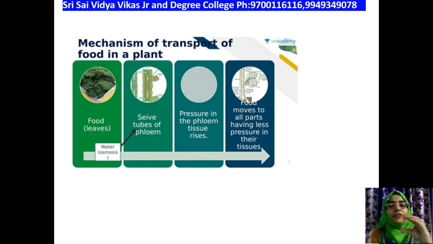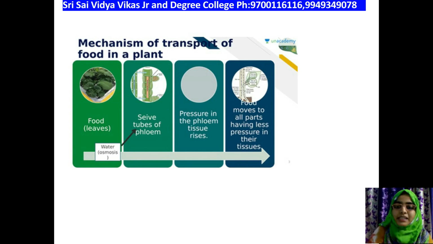Okay. So if the source is at the center, the top cells, the bottom cells and the side cells are always at less pressure. The top cells and the bottom cells of the sieve tube or the phloem tissue always have low pressure areas. So what happens when there are low pressure areas? The pressure which is built up in the centralized cell will be equally distributed to all parts of the phloem tube, which ultimately results in equal distribution, and these cells will be transporting more food to different branches or different parts of the plant.